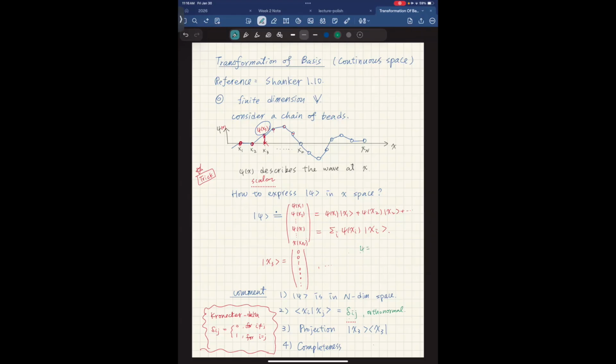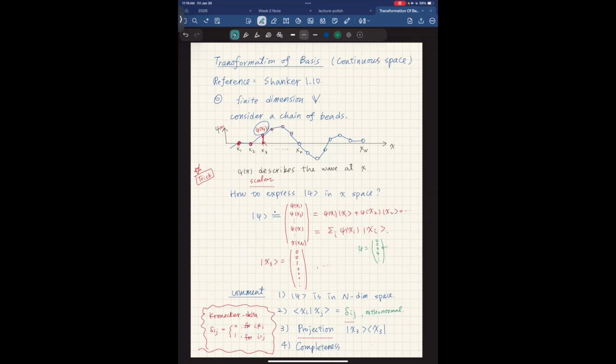Let's say I have a wave that looks like what I had here, 0, 0, 3, 4, and so forth, and I want to know what psi of x3 is, which is 3. How do I get this number out in this more abstract symbol? What I can do is project my wave function on this coordinate to get my projection.